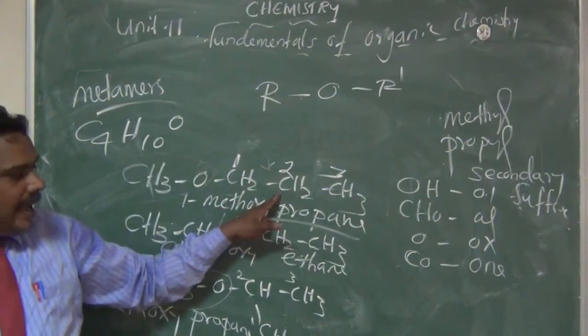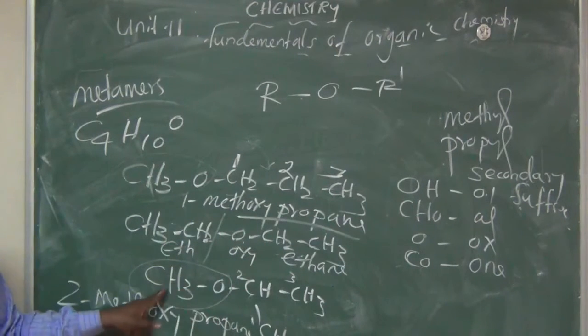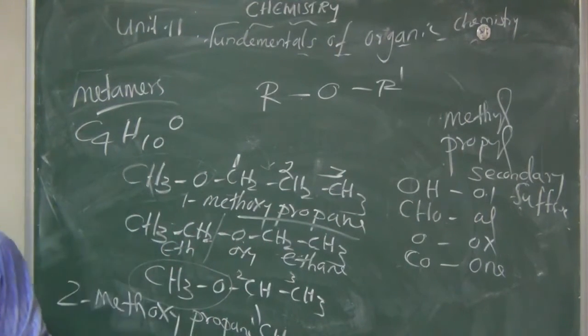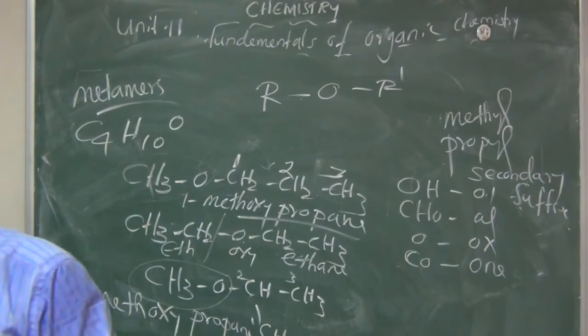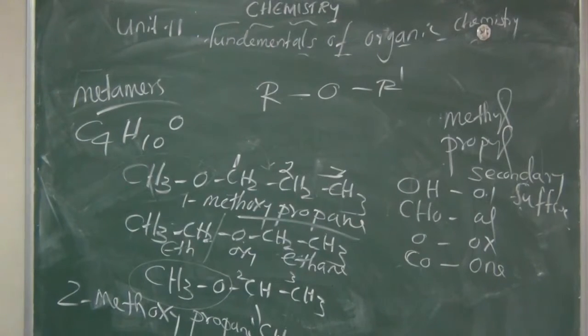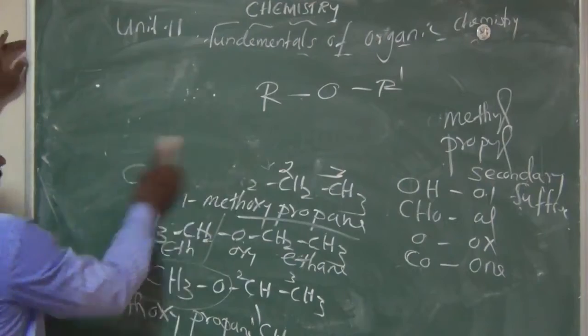So anyhow, what is the first compound name? 1-methoxypropane here. Ethoxyethane here. 2-methoxypropane. These are all about metamerism. Next, about tautomerism. What is tautomerism?